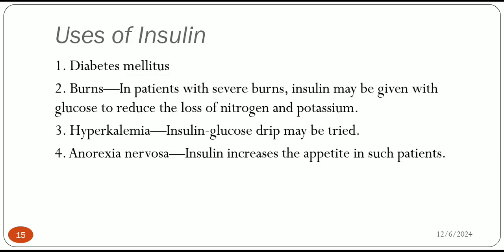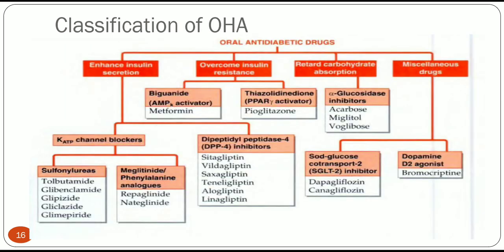Okay. Then uses apart from diabetes: burns, hyperkalemia, and anorexia nervosa, insulin is also useful in these conditions. Then classification of oral hypoglycemic agents. Yes, oral antidiabetic drugs are those that enhance insulin secretion, like potassium ATP channel blockers, sulfonylureas: glibenclamide, glipizide, gliclazide, glimepiride. Then meglitinide analogs, repaglinide and nateglinide, then DPP4 inhibitors like sitagliptin and vildagliptin.